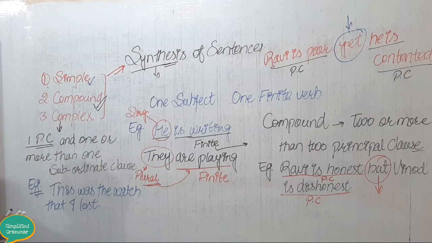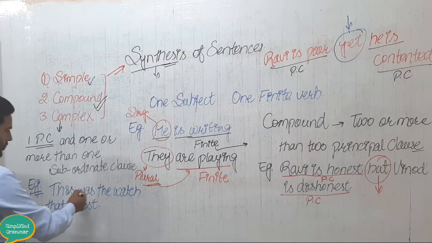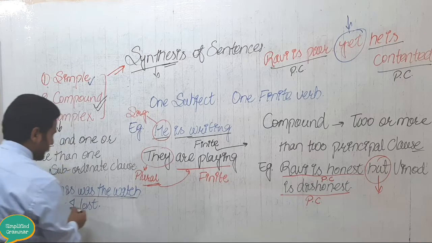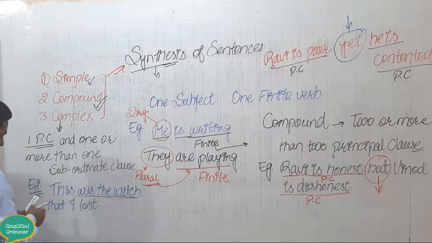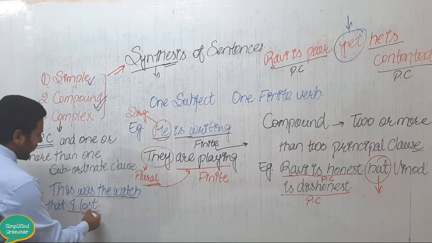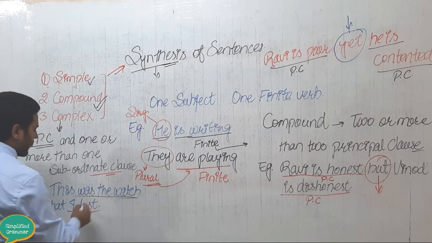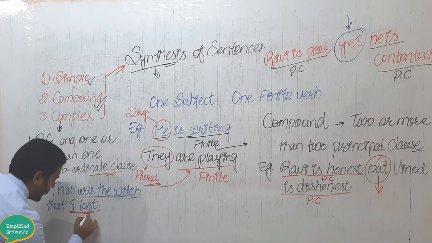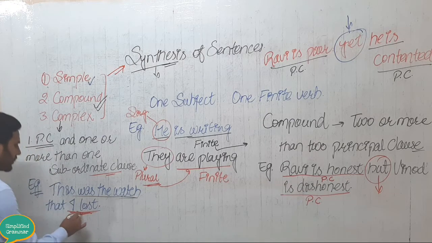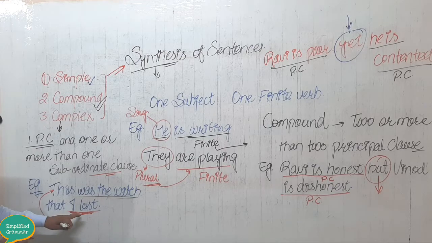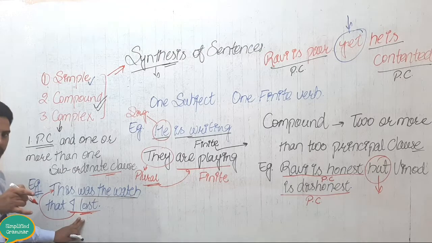Okay, so here in this sentence you can see this was the watch, this is a principal clause, and you can see I lost. I lost is your subordinate clause. Moreover, I lost has to depend on the principal clause to make itself meaningful.